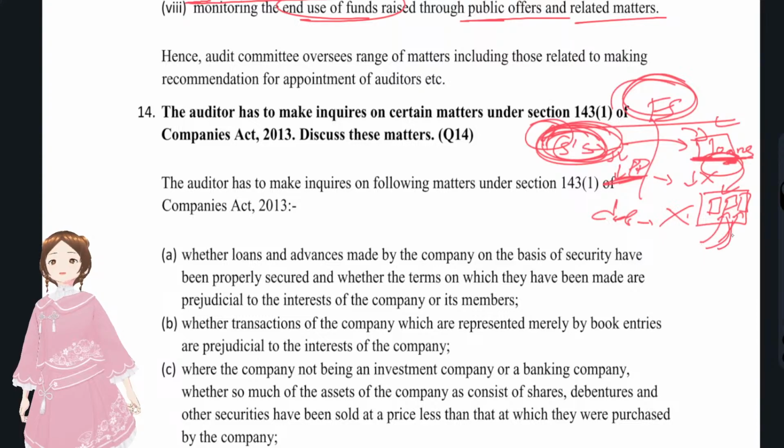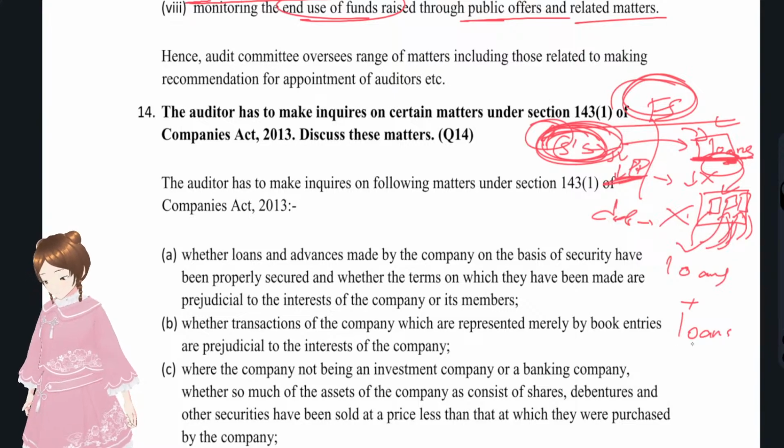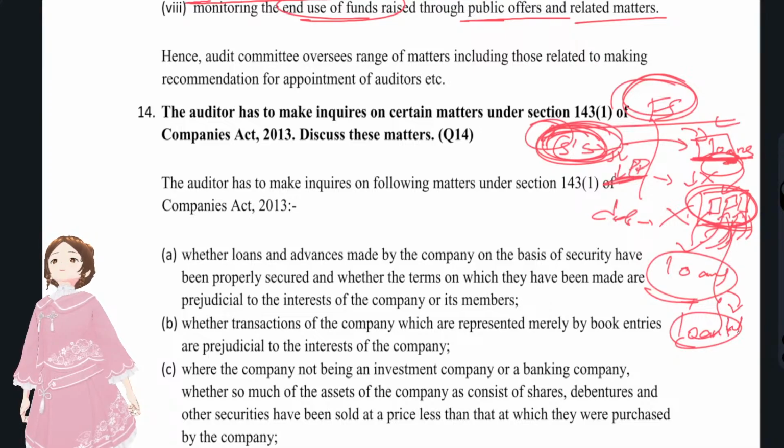They have collected deposits from various people, but they have treated them as loans. Or the loans that were there have been interest-free. These loans also we have to inquire into. You see, these deposits were not shown as deposits but as loans, so that they could claim interest, lower the profit and then evade tax. We have to check whether all these things were there or not.